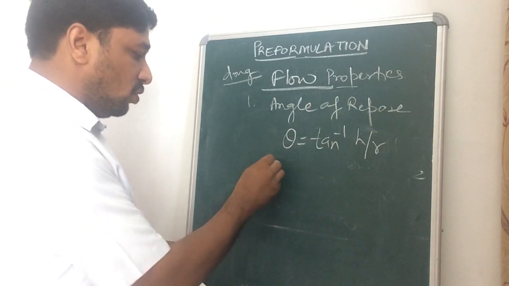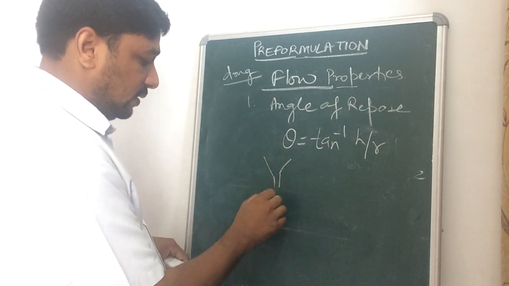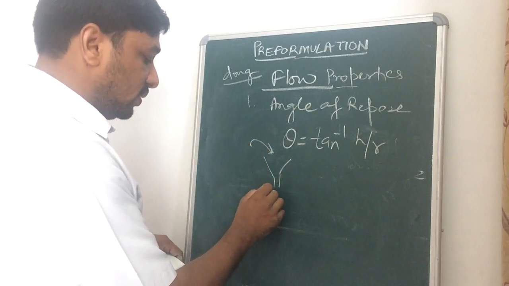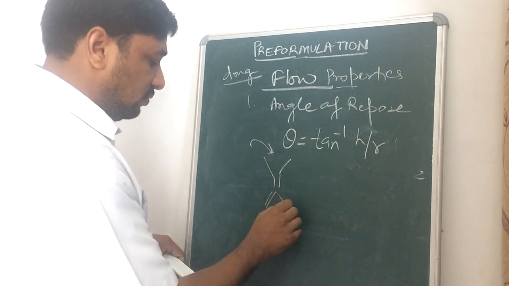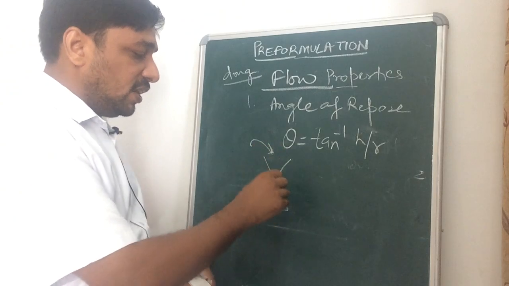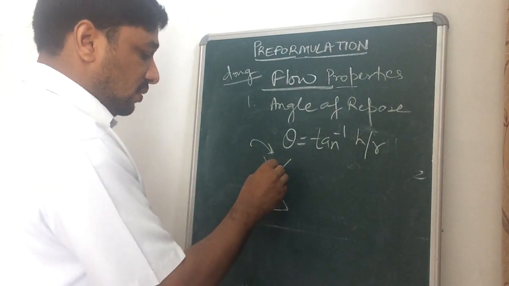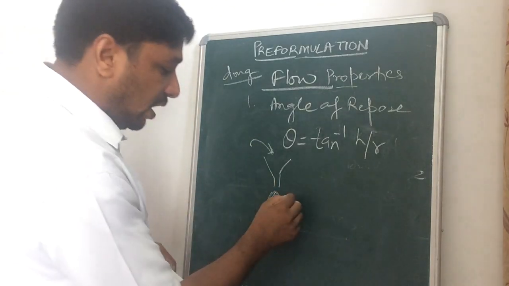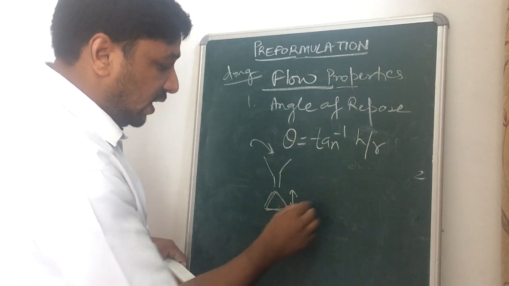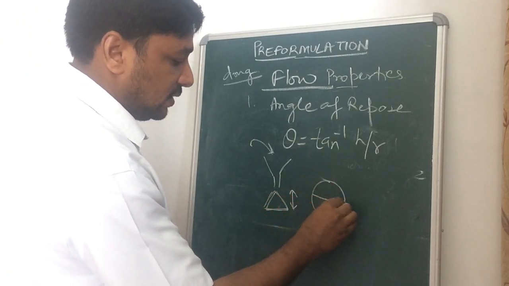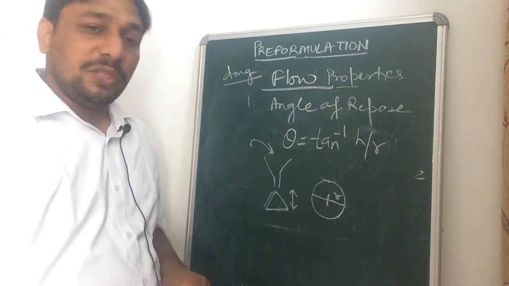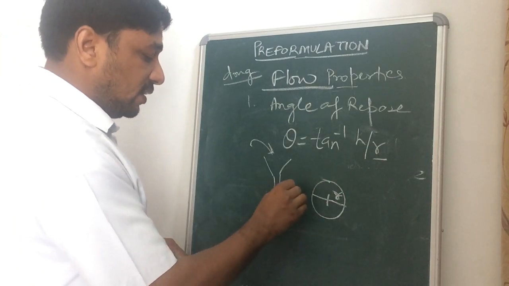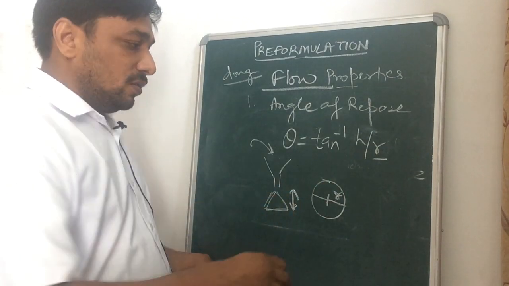So we pour the material from the funnel. That is a simple experiment, and there will be formation of a heap. When we are pouring the material from the funnel, a heap forms, and the height of that heap and its radius R are taken.